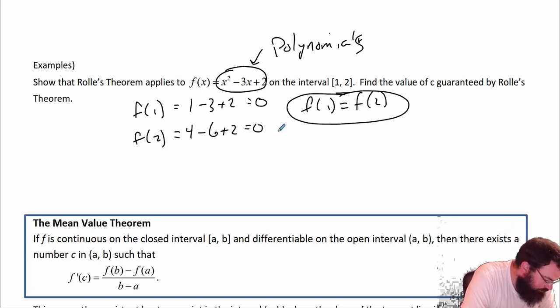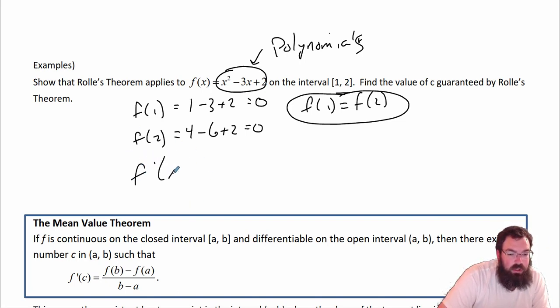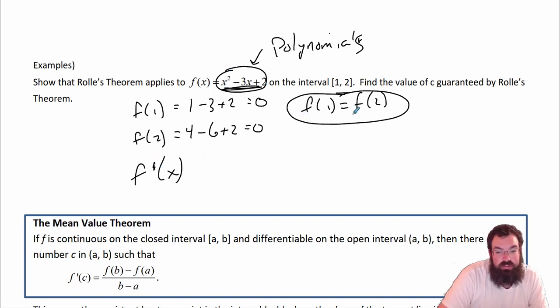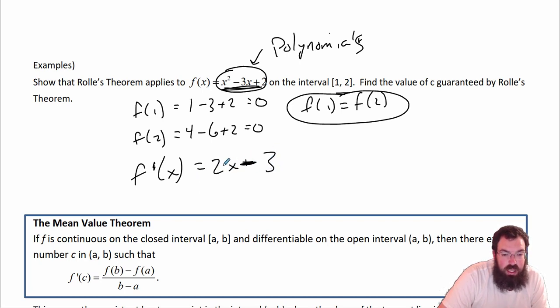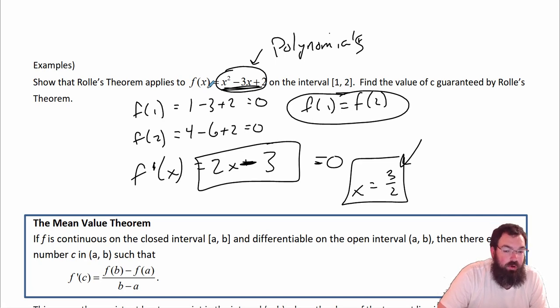Well, what I want to do, f of 1, that's not, okay. So therefore, I got to take the derivative of f of x. I got to find out if it equals 0 somewhere. Well, it should, because Rolle's theorem is going to apply, right? So this is equal to 2x minus 3. And I got to set this equal to 0. So the first derivative is equal to 0, and x is equal to 3 halves. So this is the value at which the function is going to reach the maximum or minimum. We don't know if it's a min or max.